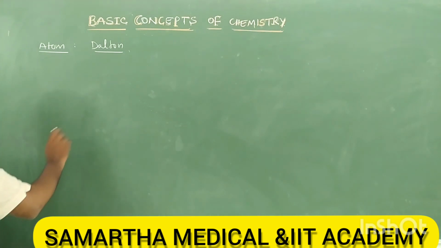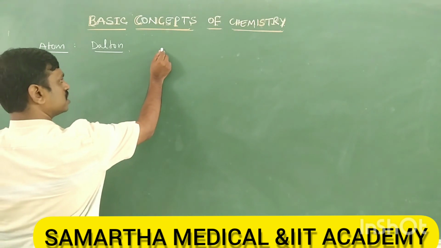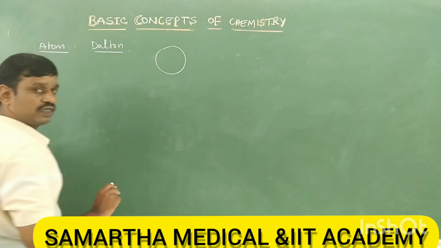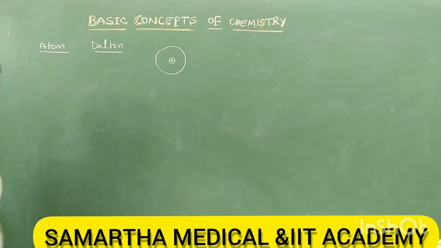Later we have studied that atom is spherical in shape. The atom contains a nucleus which is situated at the center of the atom, and the atom also has electrons.